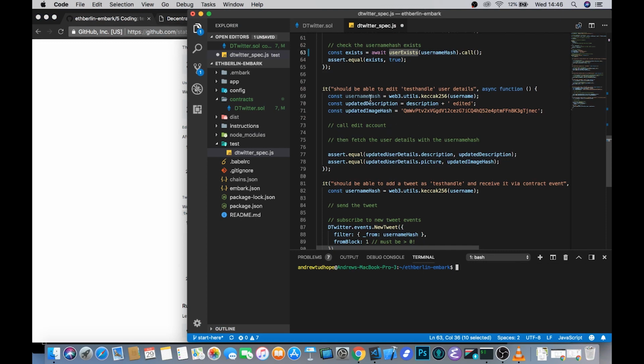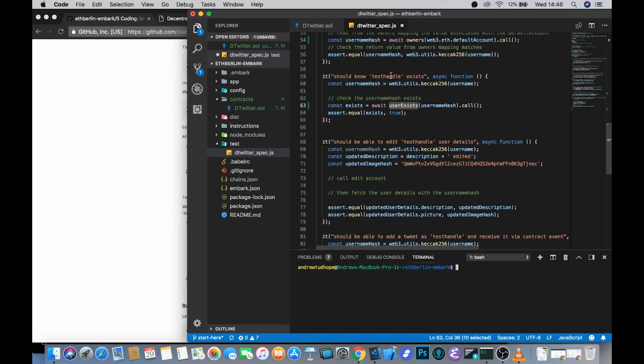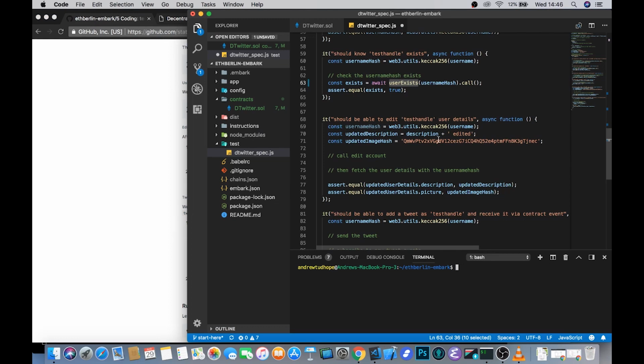So again, we set up our username hash in the same way that we did before, and then we do an updated description by concatenating edits onto that string, and this is in the form of an IPFS hash. So we set that up for our updated image hash so that we can ensure that the picture stuff works as well. We then, rather than calling create account, call edit accounts with those three constants that we've just set up, and again this needs to be a .send call because we'll be updating state.